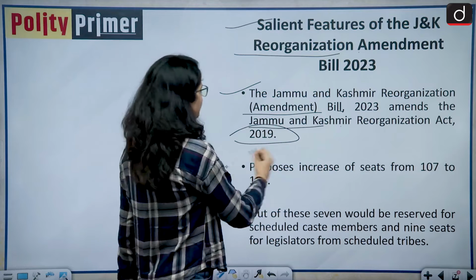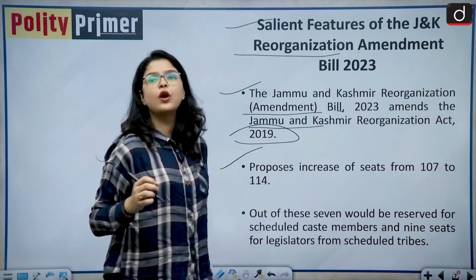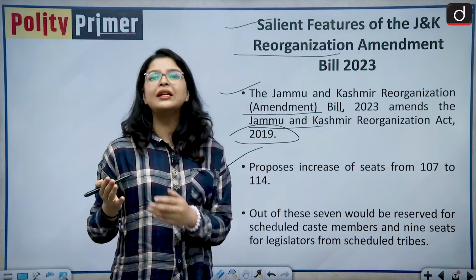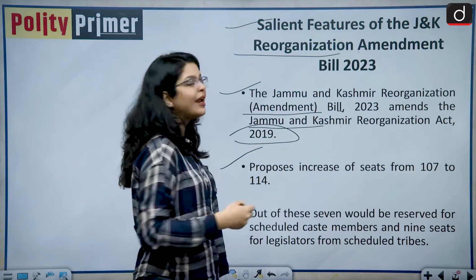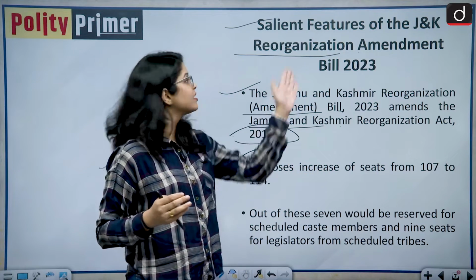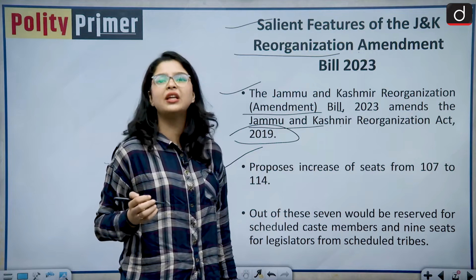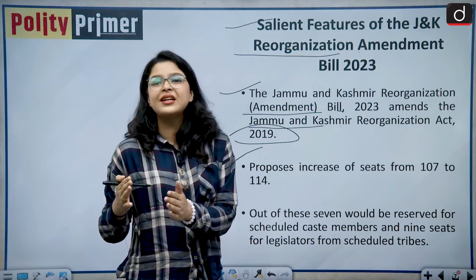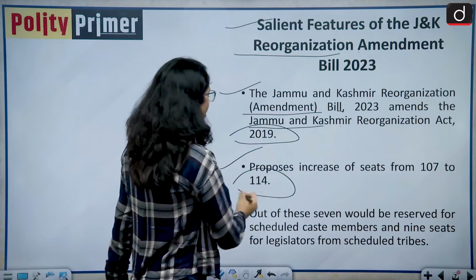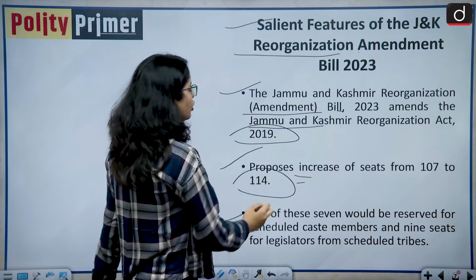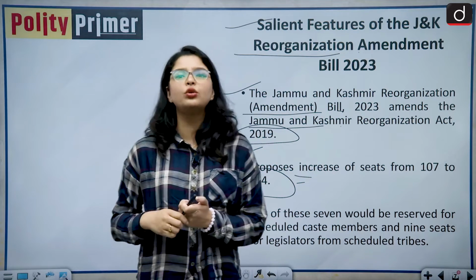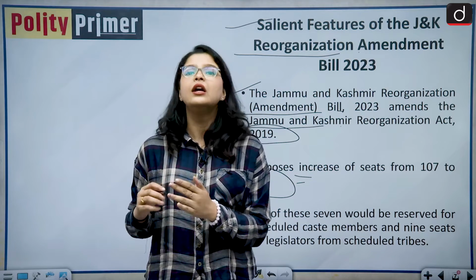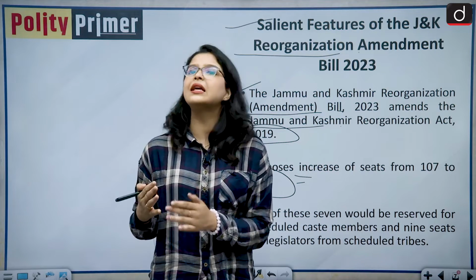Okay, so it proposes to increase the seats. Previously the seats of the Jammu and Kashmir Constituent Assembly were 107 to 117, but now this Jammu and Kashmir Reorganization Amendment Bill of 2023 proposes to increase the seats from 107 to 114. Okay, out of these 7 would be reserved for the scheduled castes and 9 seats would be reserved for the scheduled tribes. Okay, so kindly remember all of these salient features.